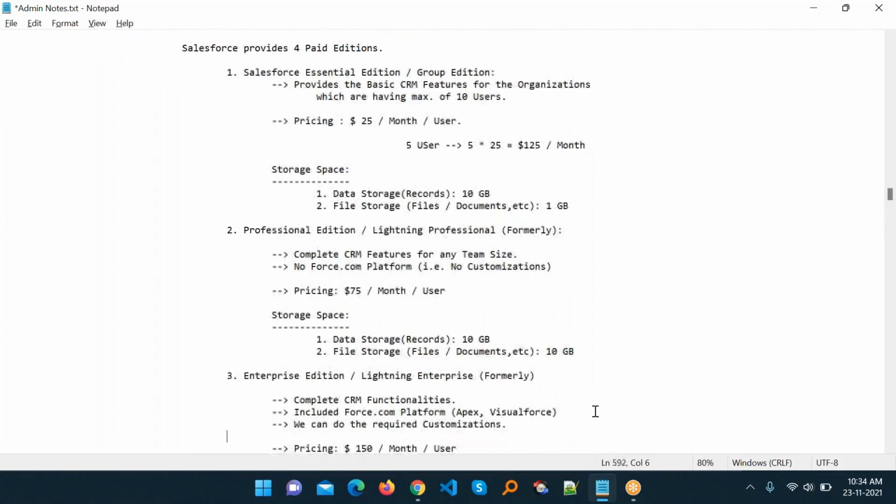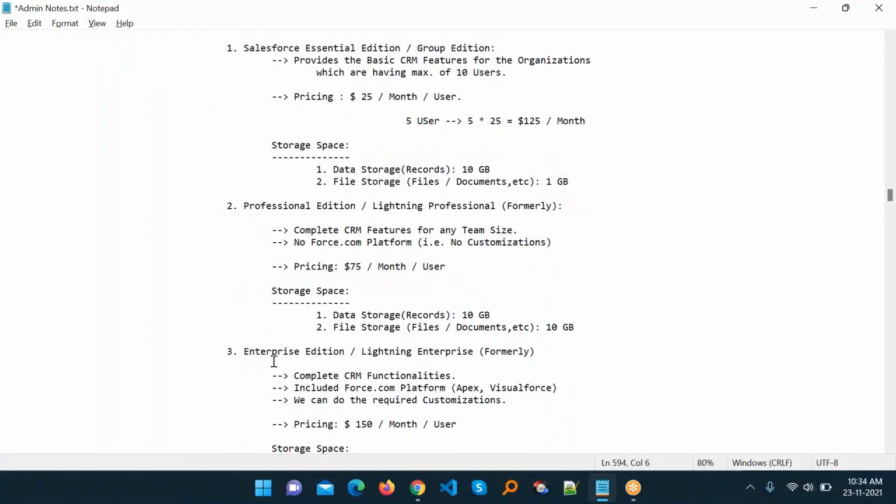And coming to the next edition, the Enterprise Edition. It's a very big edition, and we can do everything under it, and we can say that it's very costly, so don't worry about it. Lightning Experience, and complete CRM functionality we can implement under this edition, including the force.com platform like Apex and Visualforce pages. So we can develop our customization like Apex and Visualforce pages.